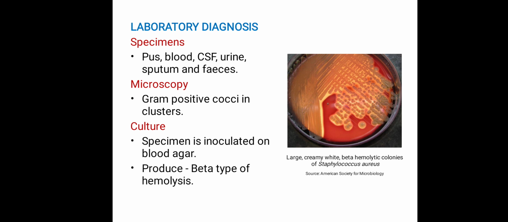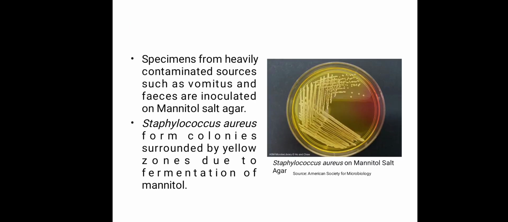For the culture, the specimen is inoculated on blood agar and incubated overnight. Colonies will be surrounded by beta hemolysis. Specimens from heavily contaminated sources such as vomitus and fecal material are inoculated on mannitol salt agar medium. On mannitol salt agar, Staph aureus forms yellow colored colonies. That yellow zone is due to the fermentation of mannitol.